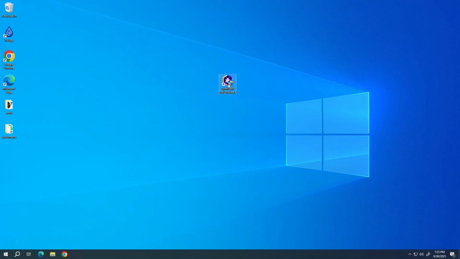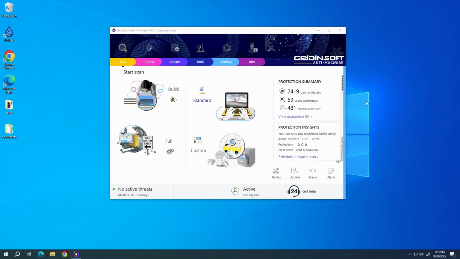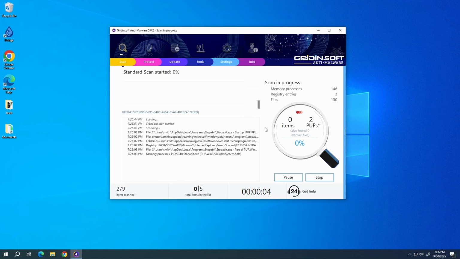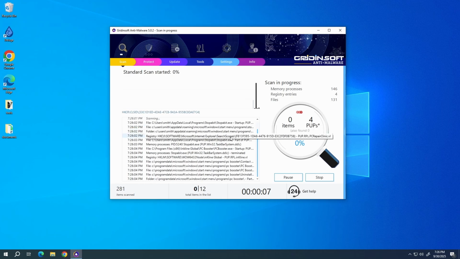To scan the system for viruses, I recommend using GridinSoft Anti-Malware. This advanced security tool will quickly find and remove any malicious or unwanted applications, and will also help you to stop the unwanted pop-ups. Download it by the link in the video description and run a standard scan. This will take around 5 minutes. You can also try to remove the push ads manually.